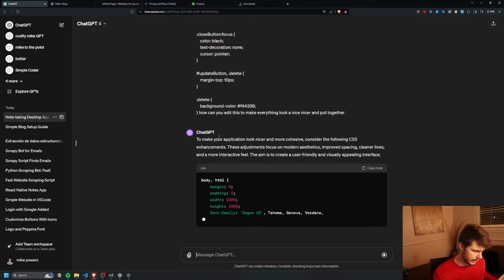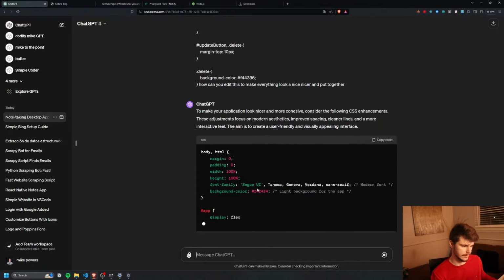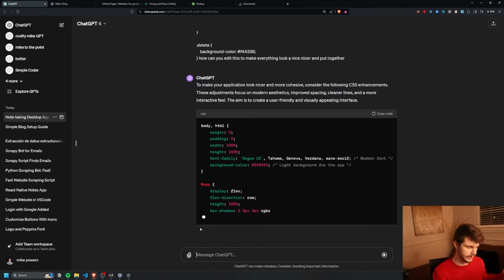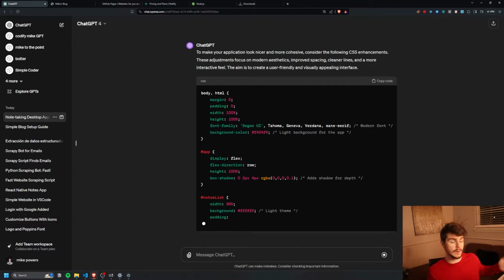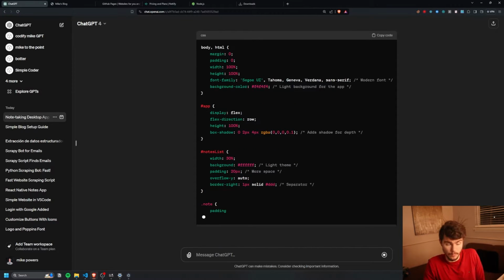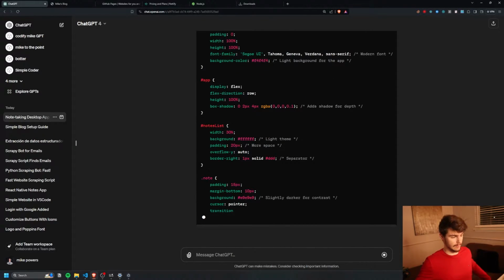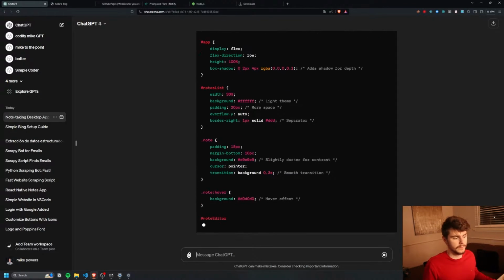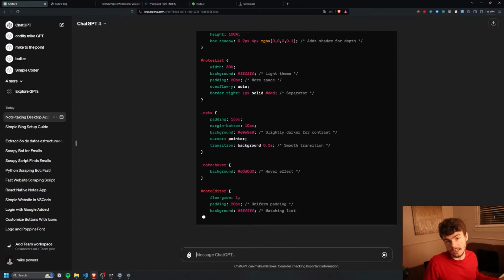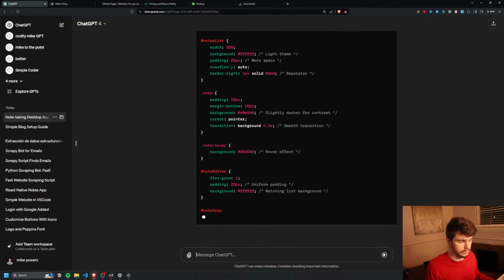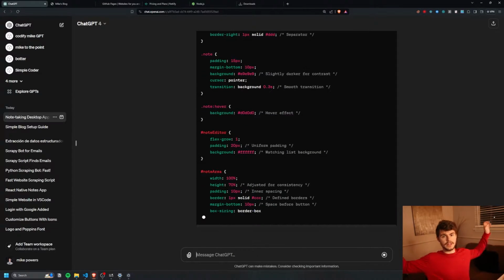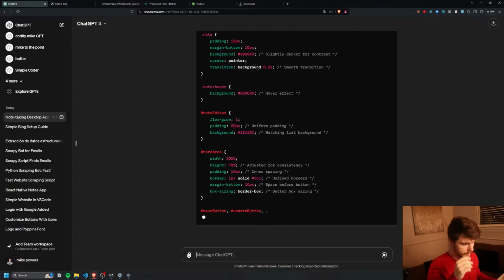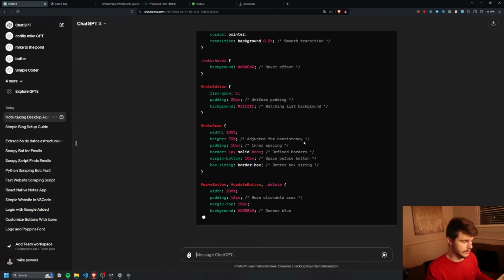So we want a more comprehensive CSS outline. And just by putting in some simple prompts here and copy and pasting, we really can shape and form this app into whatever we want. And then after, we can even ask it, like, how would I go about deploying this application and maybe putting it on GitHub or turning it into an actual legitimate application that people can install, right? And you can have it do all sorts of crazy things, right? If you want it to run scripts or scrapers or anything like that.